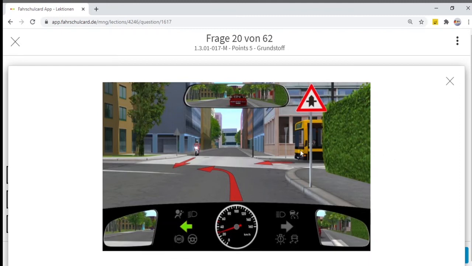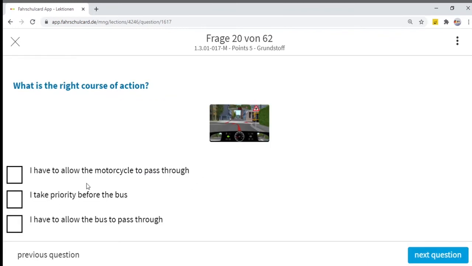So we don't need to worry about this yellow bus. Now the match has been tied between me and the motorcyclist, because we both have this Einzelvorfahrt sign. But whenever we are taking a left turn, we have to give way to the oncoming traffic. That means either you have priority here, but still you have to give way to the oncoming traffic. So in this particular case, we have to give way to the motorcyclist, and the bus has to wait for us. So I have to allow the motorcycle to pass through.